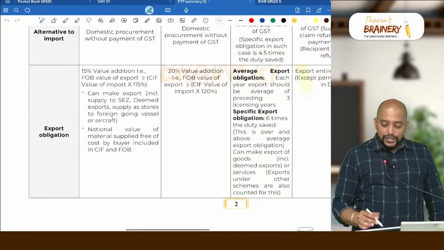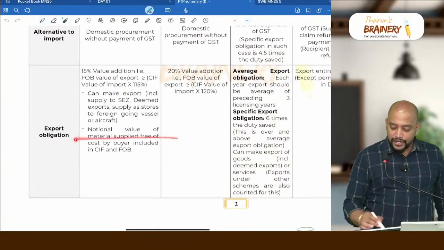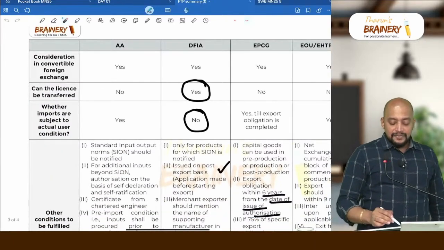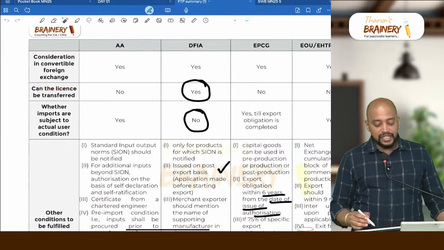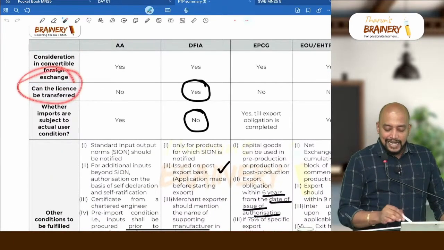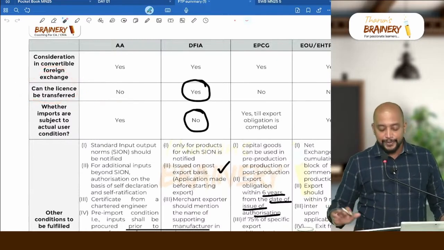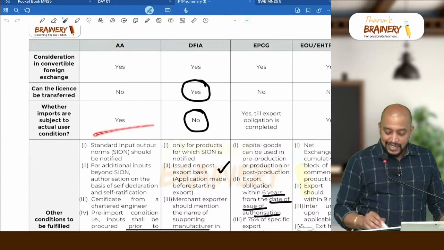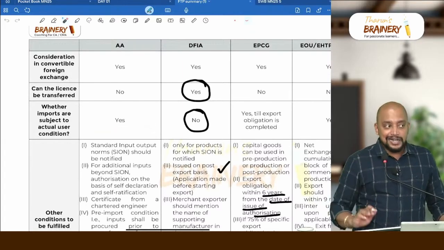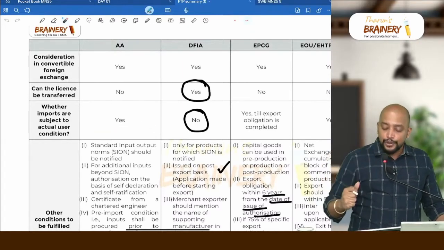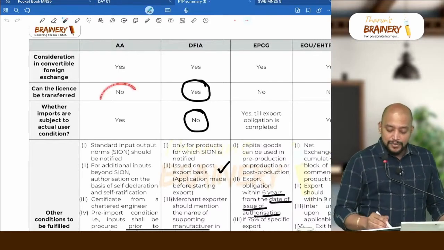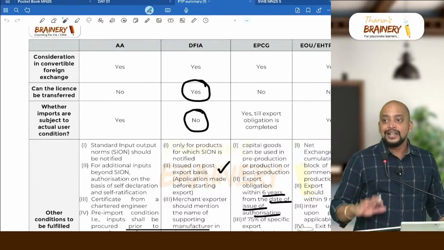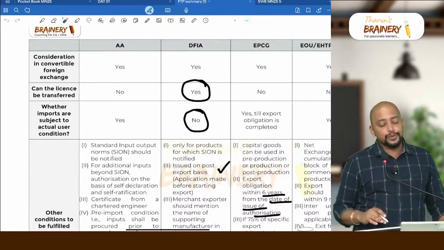That is, notional value of material supplied free of cost by buyer is included in both CIF as well as in FOB. Then whether the consideration should be received in convertible foreign exchange? Yes. Can the license be transferred? No, the license cannot be transferred. Whether imports are subject to actual user condition? Yes. Import is subject to actual user condition. Only the person who is importing can use it. And what is the meaning of license cannot be transferred? It means the one who is importing and obtaining the license, he only can import, and those imported goods you only should use.